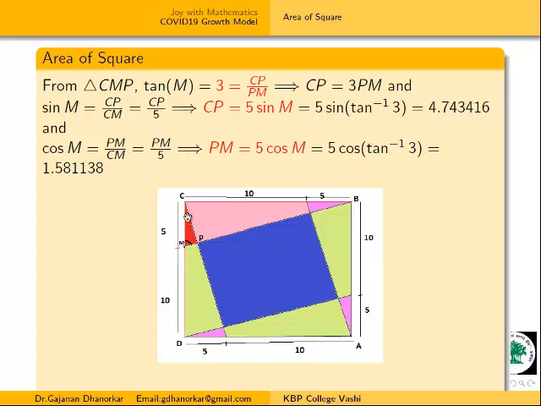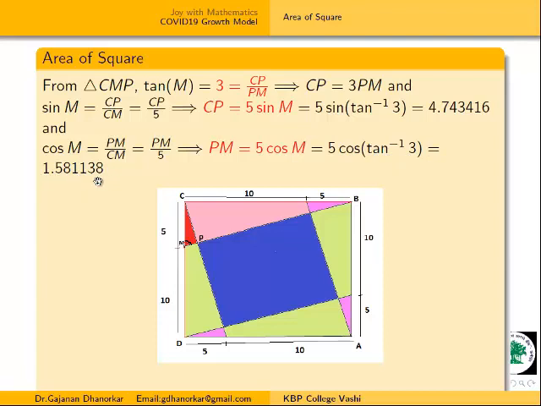Therefore we can easily find the area of this red triangle. Cos M is equal to 5 into cos tan inverse of 3, and by using a calculator I get this value.